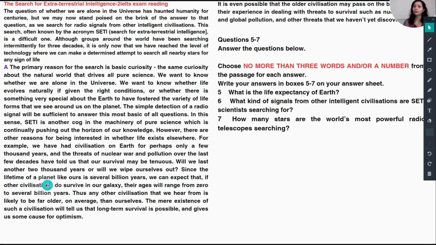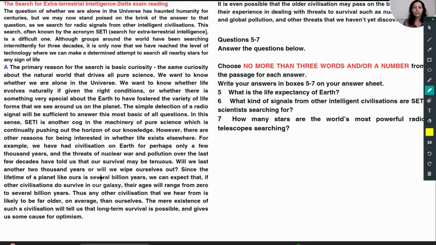Since the life expectancy of a planet like ours, meaning Earth, is several billion years. So the answer is this, several billion years. I will just highlight this answer. What is the life expectancy of Earth?